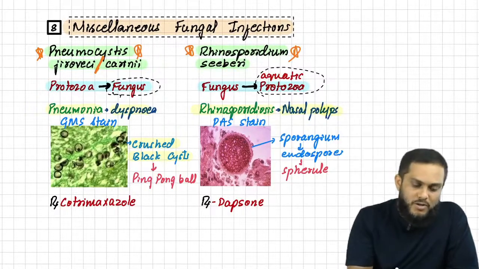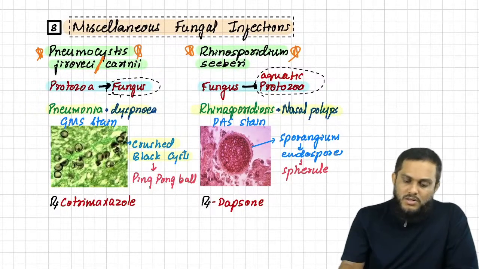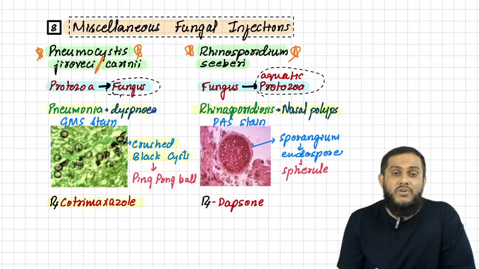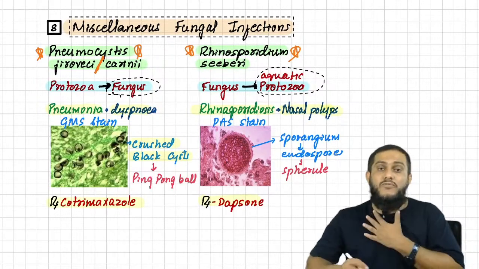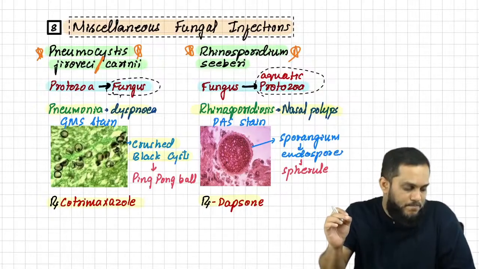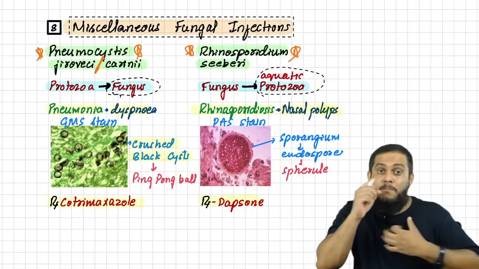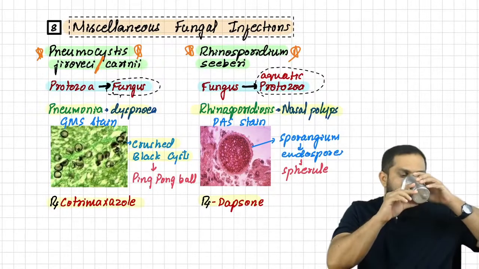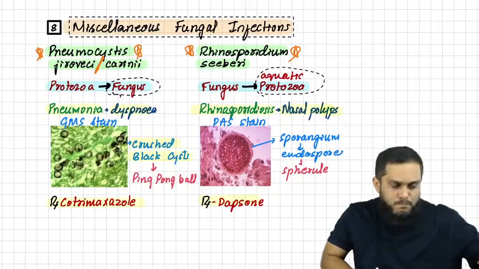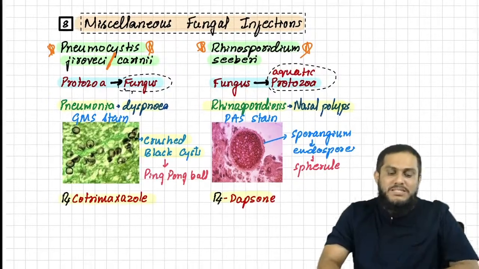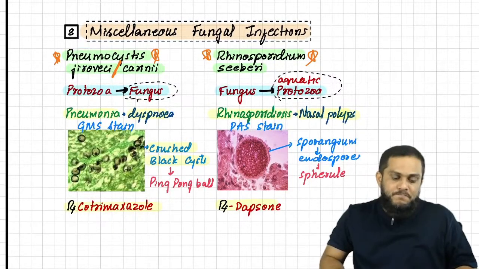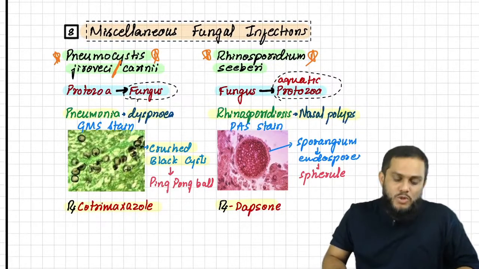And finally, the treatment for both of them. So treatment is also important. The treatment for Pneumocystis jirovecii pneumonia is cotrimoxazole, and the treatment for Rhinosporidium seeberi is dapsone. If you see, both are antibacterial drugs. So these are the two important miscellaneous fungal infections which are very important for the INICET exam: Pneumocystis jirovecii and Rhinosporidium seeberi.